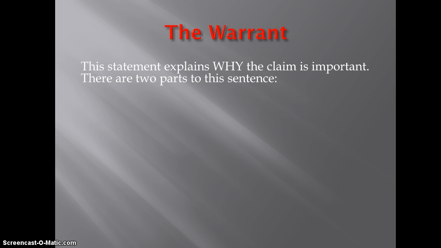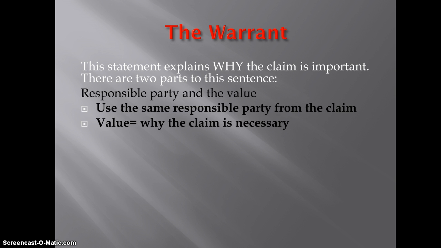Now again, our goal is going to be to come up with one sentence that is our warrant. So we're going to use two parts again to create this sentence. We are of course going to use our responsible party again, and then we're going to come up with the value. We will use that responsible party from the claim, and then we will pair it with the value, or why the claim is necessary.